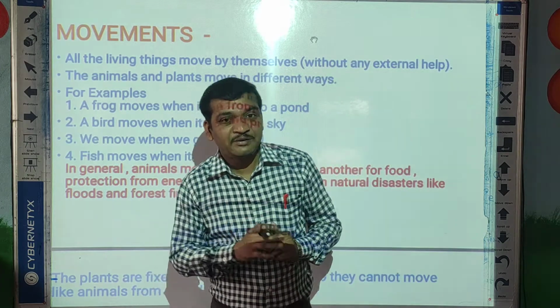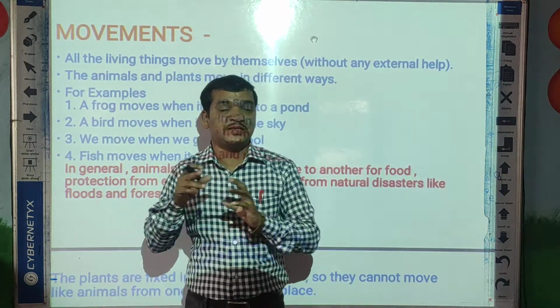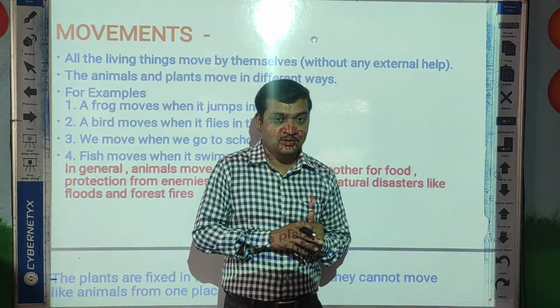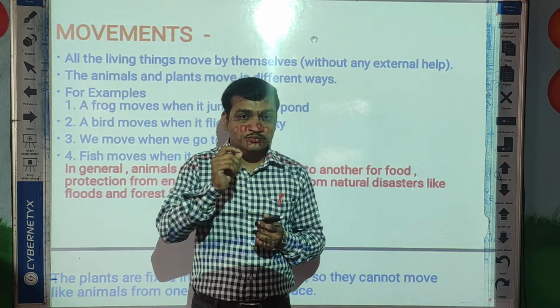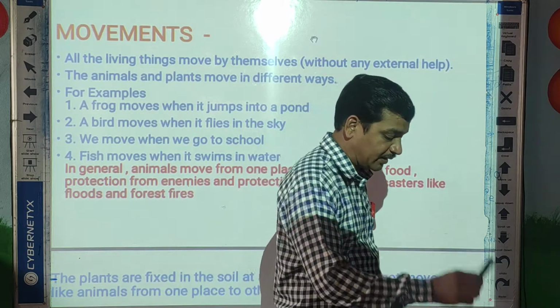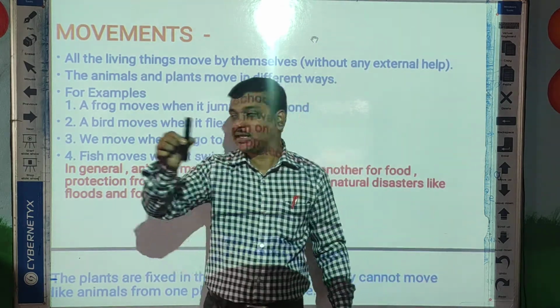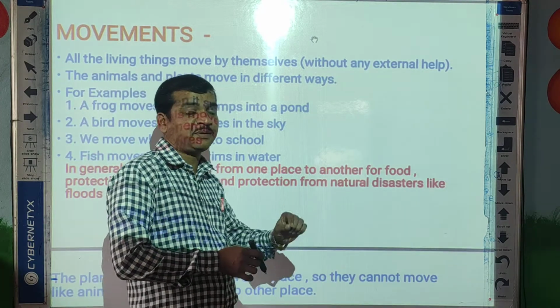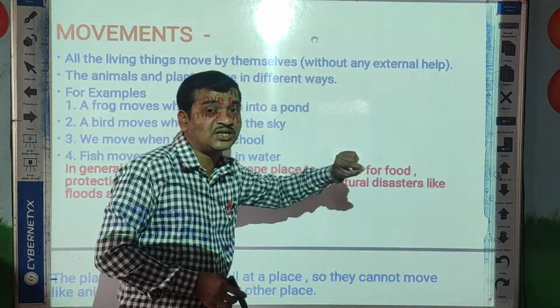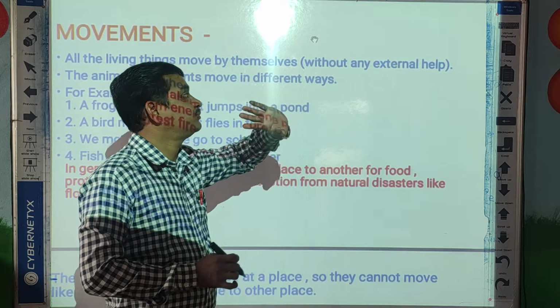But non-living things cannot move from one place to another place. If I want to take the marker, I will pick up the marker and then place it here. So this movement of non-living things takes place, but with external help.